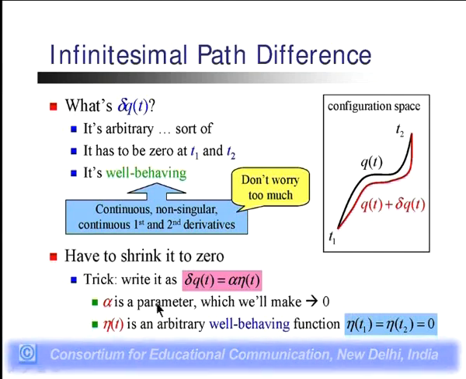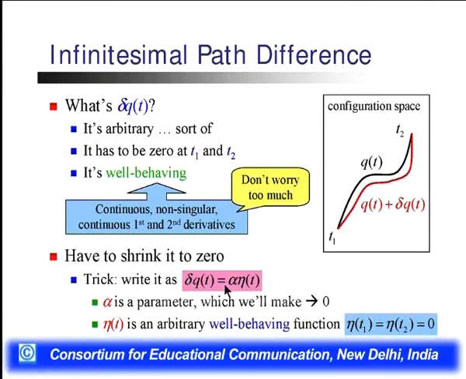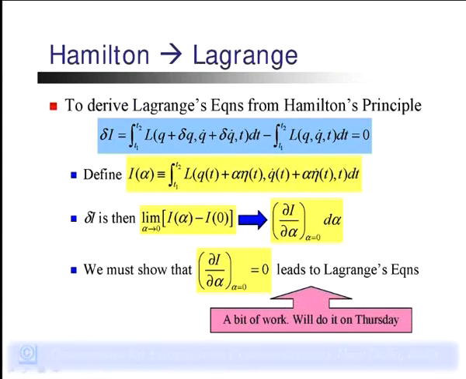It means we define del q(t) equal to alpha times eta(t). Alpha is the parameter which will make it 0, and eta(t) is an arbitrary well-behaved function which has continuous, non-singular first and second derivatives. So eta(t1) is equal to eta(t2) is equal to 0. That is the arbitrary function.